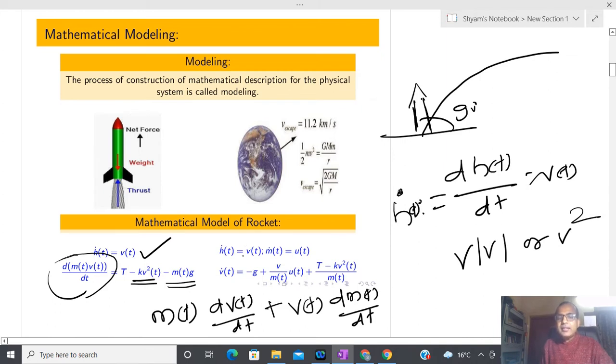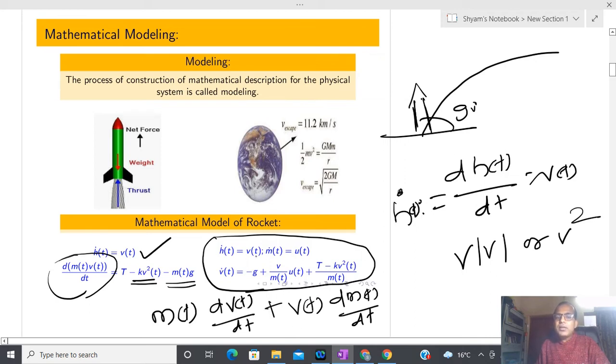Now this mass m is also treated as a state variable. I will tell you what the meaning of a state variable is. But if you define m dot of t equal to u(t), it is possible to show that the whole thing can be represented like this.